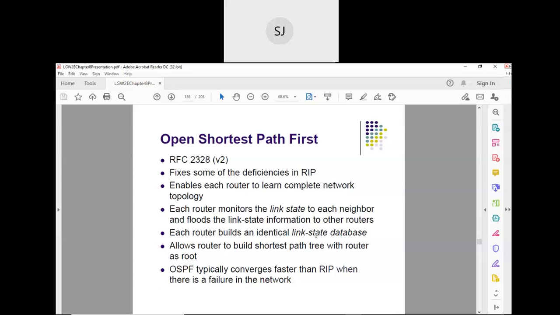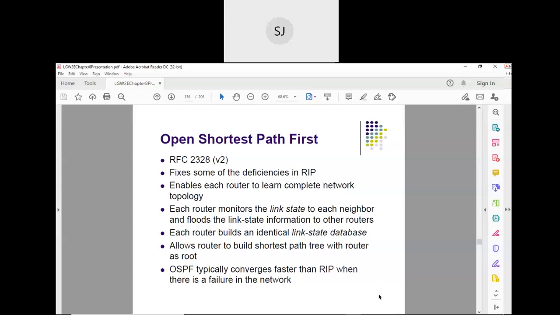On this link state database, Dijkstra's routing algorithm works to determine the shortest path. Our router is at the root, then different routers, so we form a tree and develop the shortest path. We will continue with this in the next class.